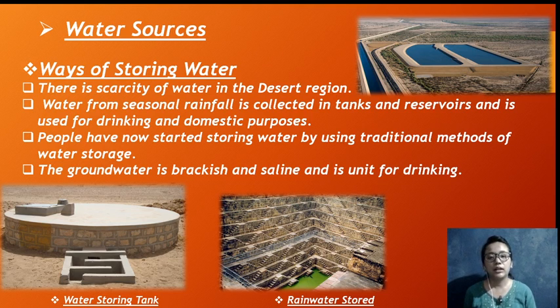People have now started storing water by using a traditional method. So now the people have been using a traditional method for water storage. The groundwater is brackish and saline and unfit for drinking. So those are the two. The water storing tank, they used to store the water that comes from the rainfall. Here is the image, as you can see it.